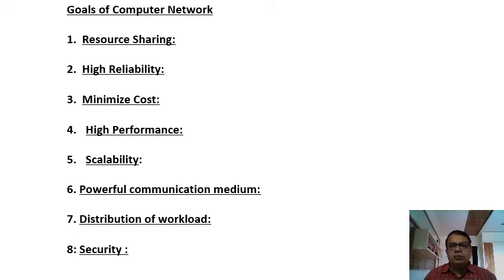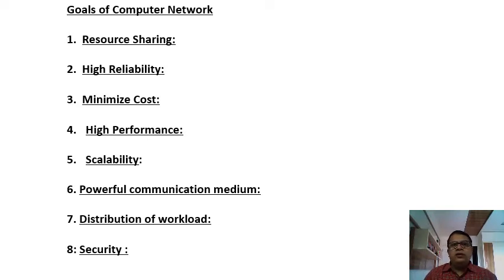It is not limited only to computers. You can connect a computer with a laptop, with a smartphone, with any smart device, a PDA, even home automation. Such things are called a computer network or a network.